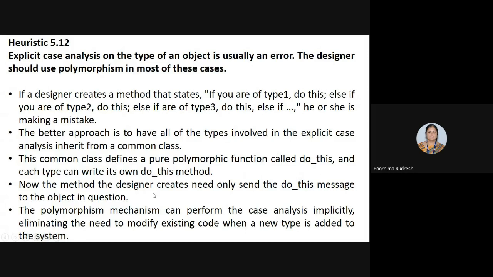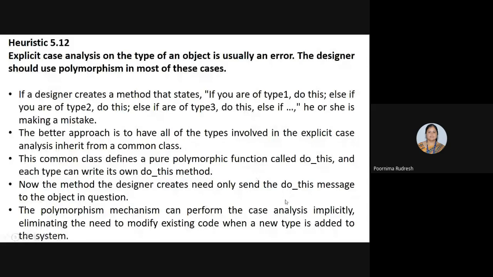Now the method the designer creates needs only to send the do this message to the object in question, because here we are using the polymorphic function do this. Then the polymorphism mechanism performs the case analysis implicitly, eliminating the need to modify existing code when a new type is added to the system.